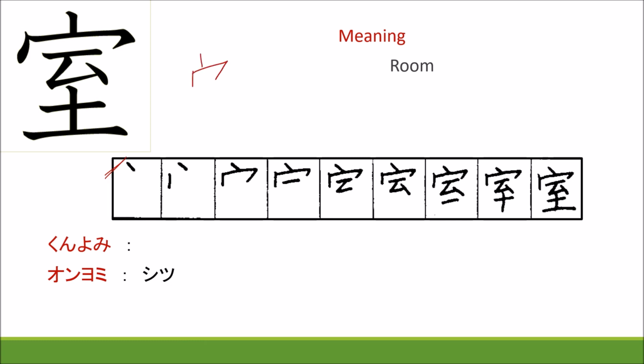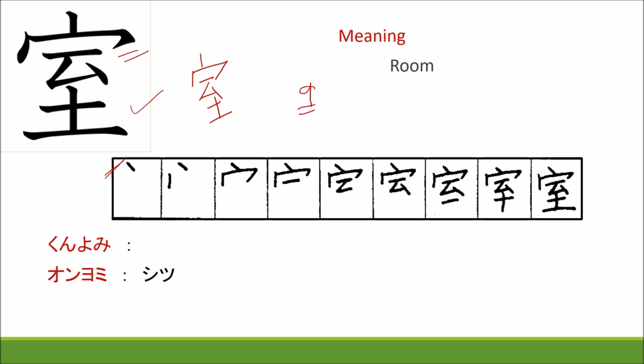Ichi, ni, san, shi, go, roku, shichi, hachi, kyu. Nine strokes. So this is also an okanmuri kanji. Shitsu. Now we learned the vocabulary kyakushitsu just now. Please remember this kanji. Write 2-3 times so you will remember this kanji.